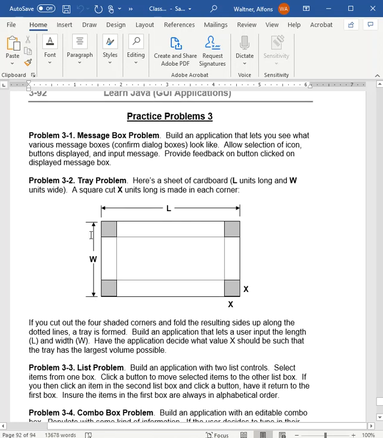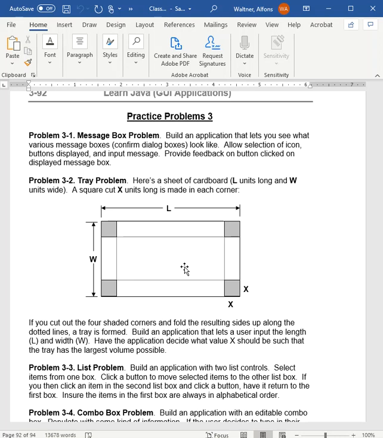The second one is a simple little program that has you calculate a problem where if you had a sheet of paper and you cut the corners out and you started making a box, well, a flat piece of paper has no volume. It can't hold anything. All right, but as you start to fold up the edges by cutting out the corners, the walls of the box or the tray start to get taller and taller. And at some point between a totally flat piece of paper and a piece of paper that's straight up and down, both of those are 0. Someplace you reach the maximum volume that can be held in the tray.